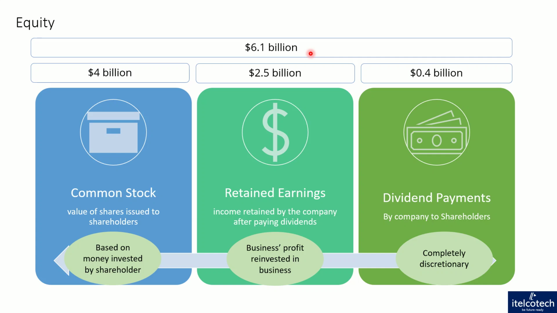And when we compare it with the assets and the liabilities, you will see that assets minus liabilities would come out to be exactly $6.1 billion. And we'll look into the calculation going forward in the balance sheet. But so far, it is just for the broader understanding of these key terms related to financial accounting.